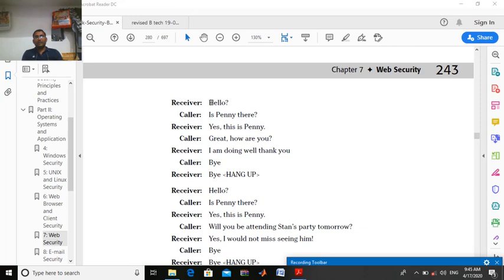So here we have a receiver. The receiver, who is going to receive the call, is called the receiver, and there is a caller. If you are the receiver, first you are going to say hello. Then I am going to ask, is Penny there, or is Rohan there, or is Sohan there, Mohan there, whatever it may be. Then the receiver's answer is either yes, this is Penny, or no, this is not Penny, right?